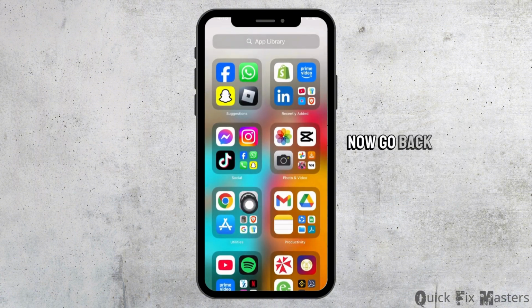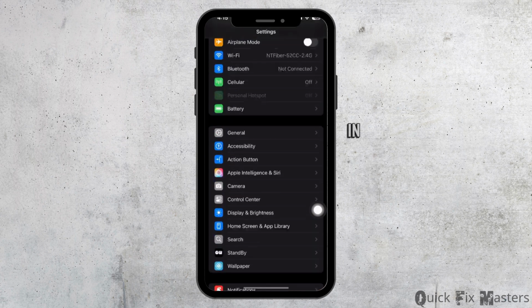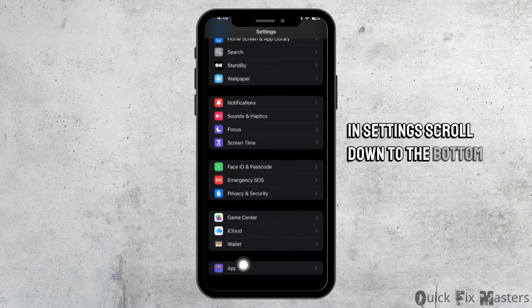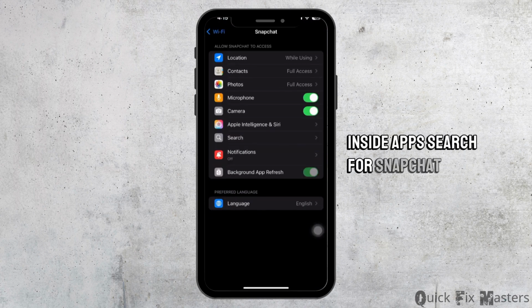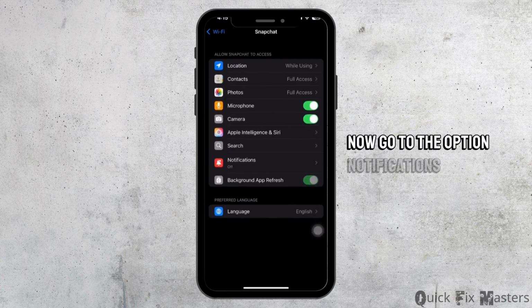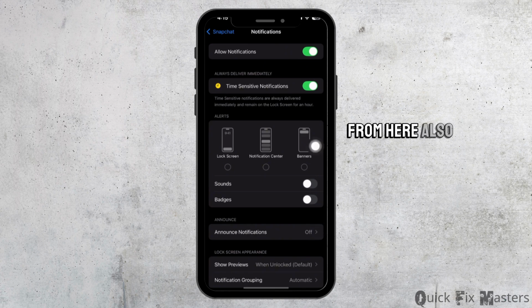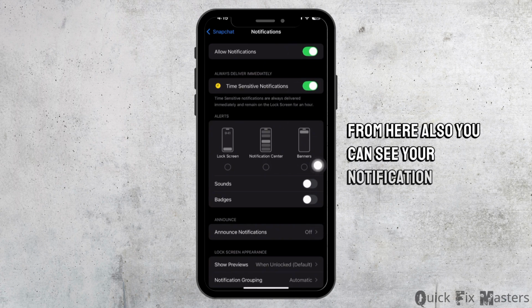Now go back and open Settings. In Settings, scroll down to the bottom and select Apps. Inside Apps, search for Snapchat. Now go to the option Notifications. From here also you can see your notification sound.